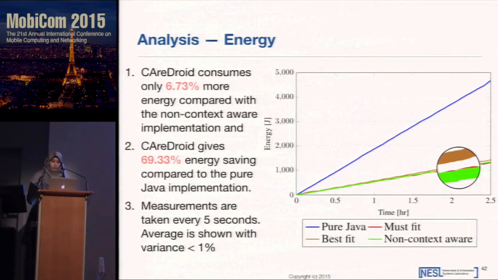We compare the energy consumed by the same application in four scenarios: using the pure Java implementation, using our two policies, and using the non-context-aware scenario. For the sake of time, I will just show you that we achieve 69.33% energy saving compared to the pure Java implementation. This measurement is taken every 5 seconds from the power controller circuit of the phone, and the context is driven by snooping over the hardware abstraction layer.